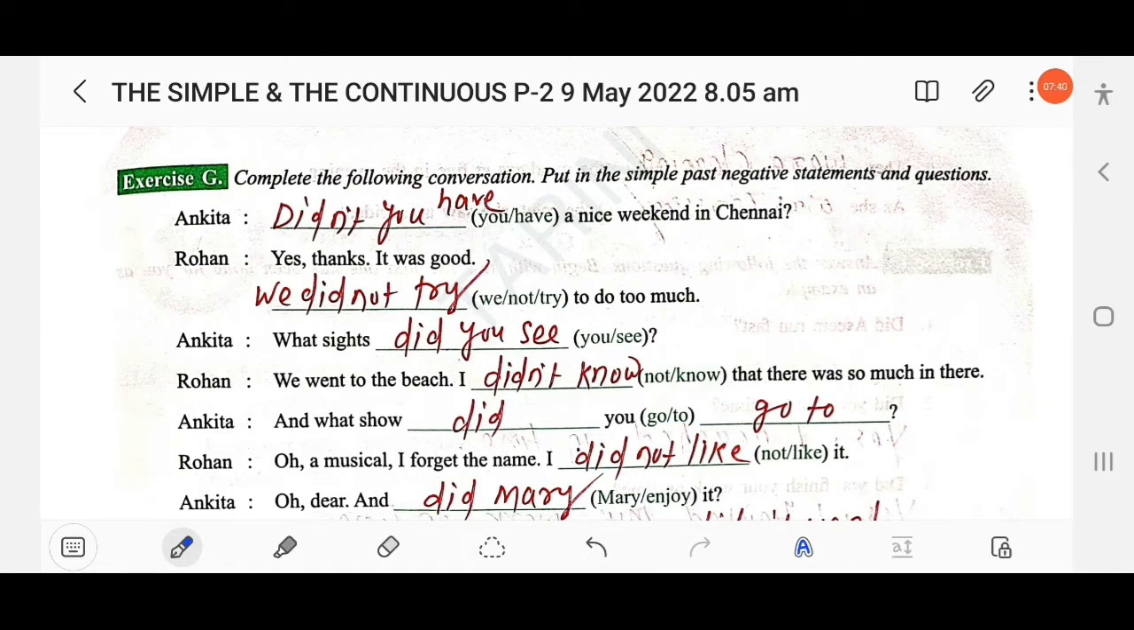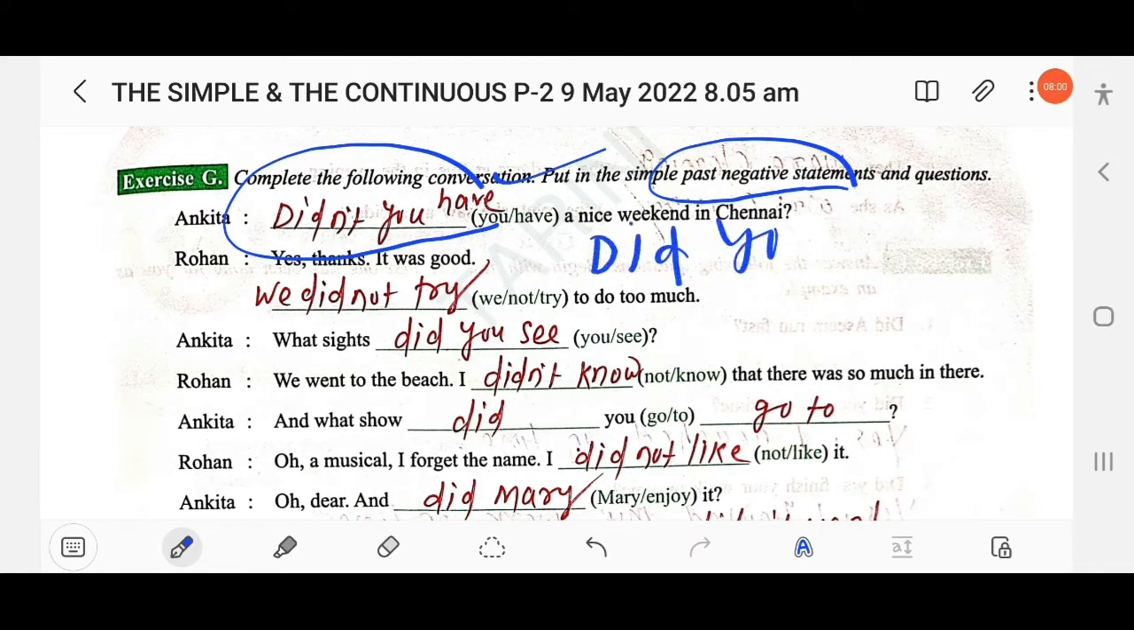Okay, so here Ankita: "Dash a nice weekend in Chennai." So here you have to use simple past negative statement, that means negative interrogative. So here, didn't you have? Or you can also write, did you not have? If you want to write in contracted form, then you have to write didn't you. If you want the full form, then you have to write did you not have?